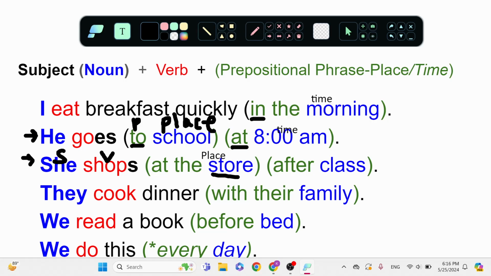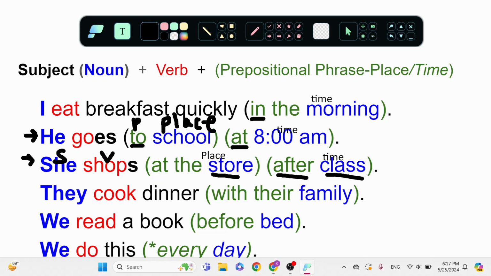After class. This one's hard. Can you get it? Is this place or time? It's going to be time because of the preposition after. This means the time when I'm finished with class, the time after class. So this is going to be time.